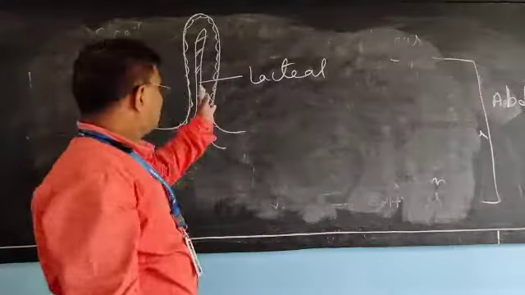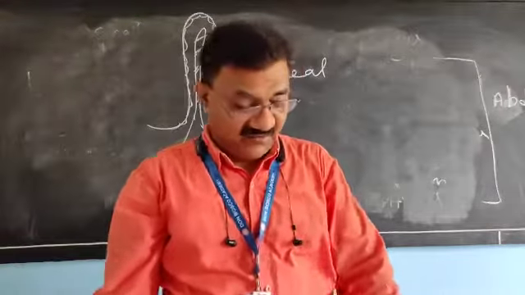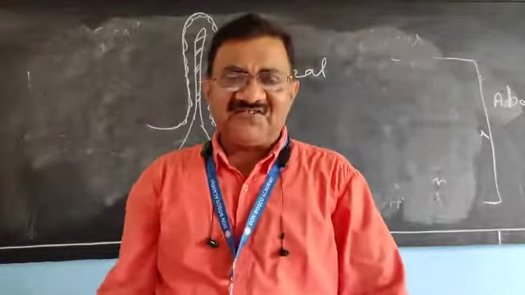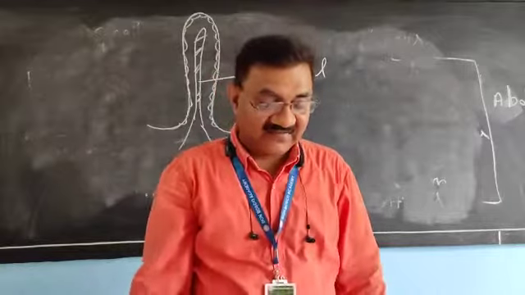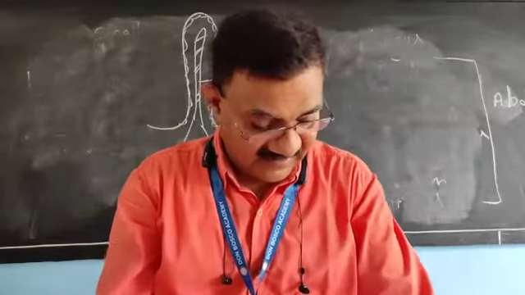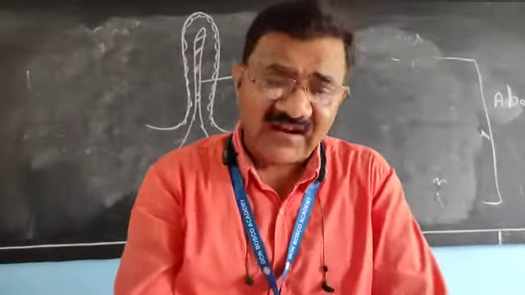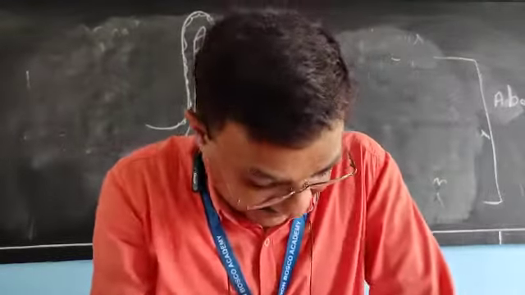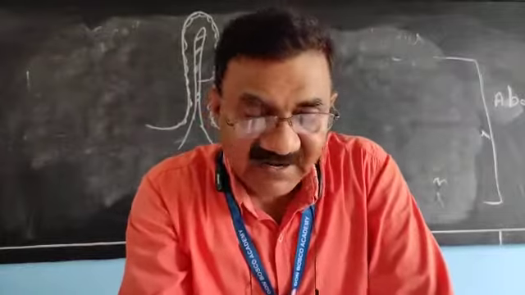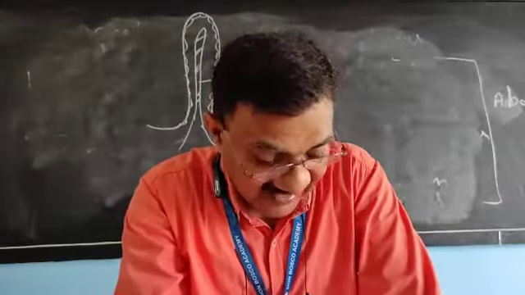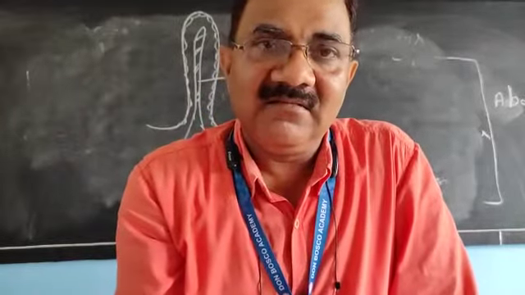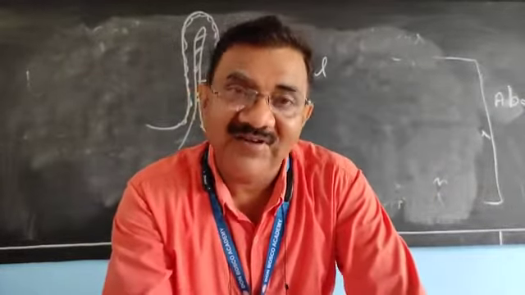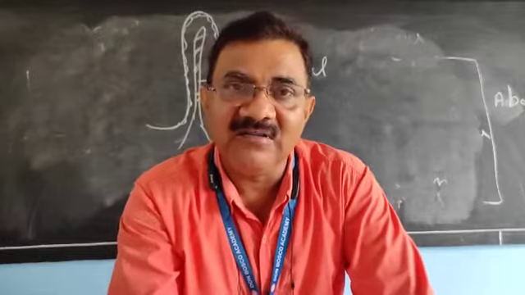Dear children, lacteal is a new word for you. No, in the tissue chapter we have discussed the lacteal. Inside the villus are an artery, a vein, interconnecting blood capillaries and a lymph vessel. Lacteal is a lymph vessel. If you remember, we have discussed the lymph.